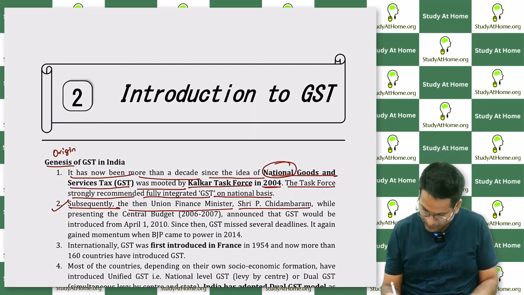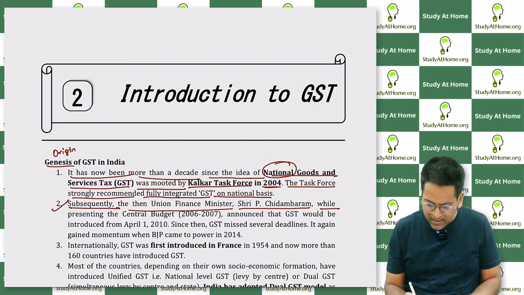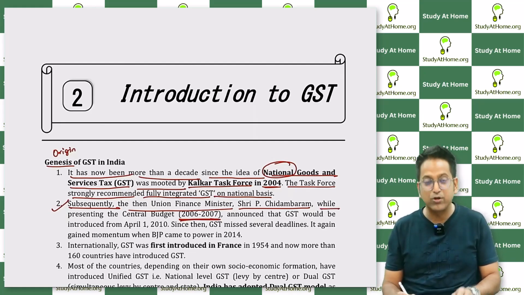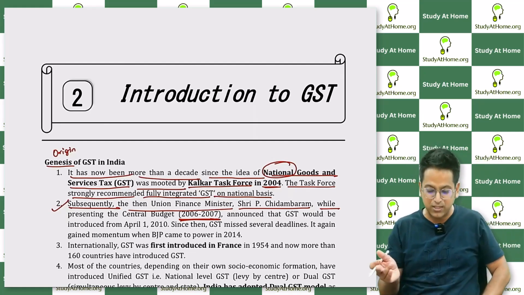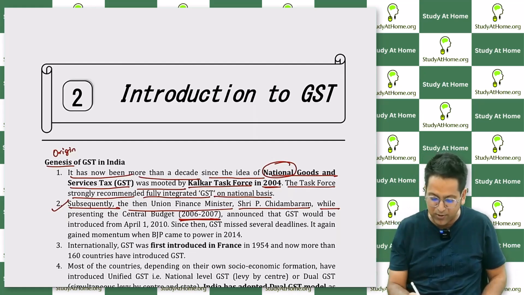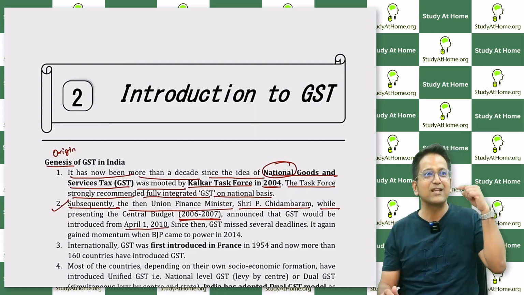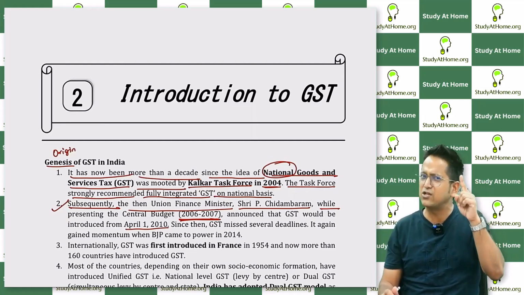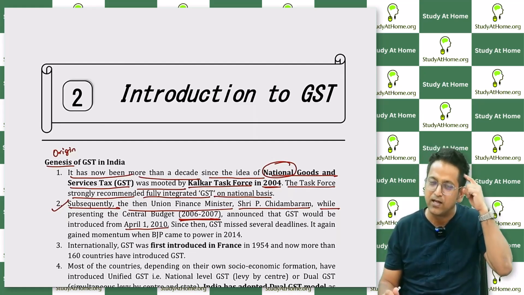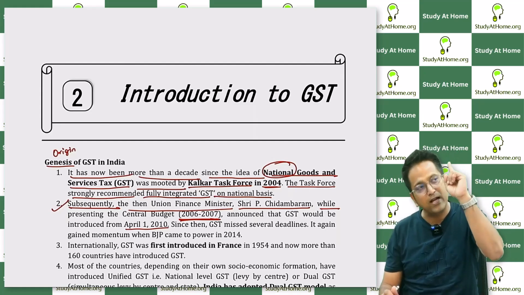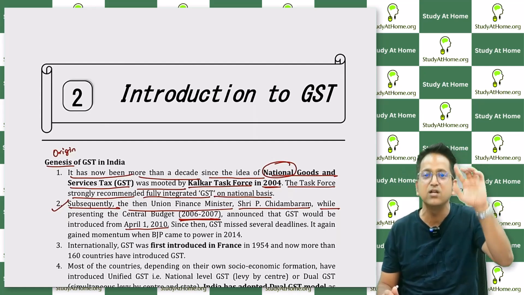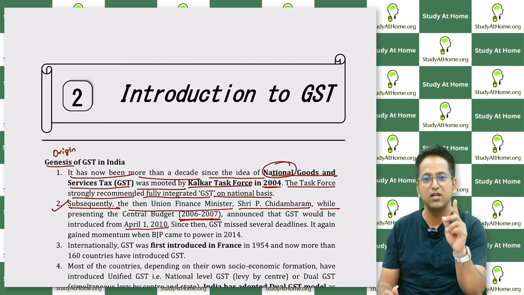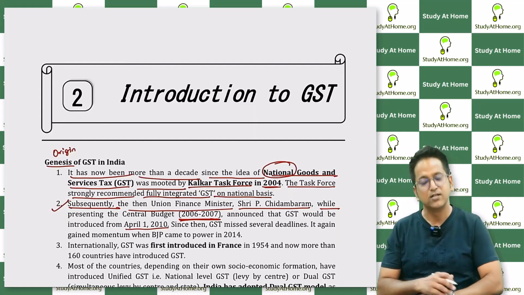So when he was presenting the budget for 2006-07, during that presentation, it was already announced that the GST will be launched and implemented from April 1, 2010. By this, I want to tell you that the GST was actually implemented on July 1, 2017. Keep this in mind. The launch date was announced earlier during the Congress government. In the 2006-2007 budget, P. Chidambaram said that we will implement GST from 1st of April 2010.